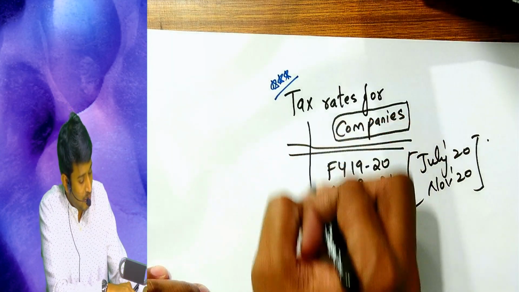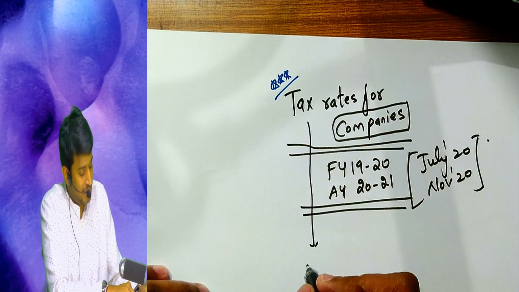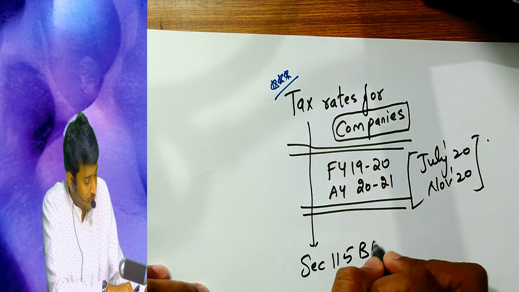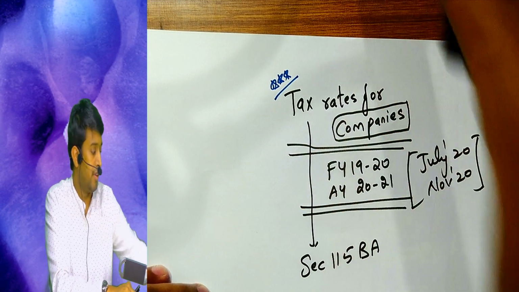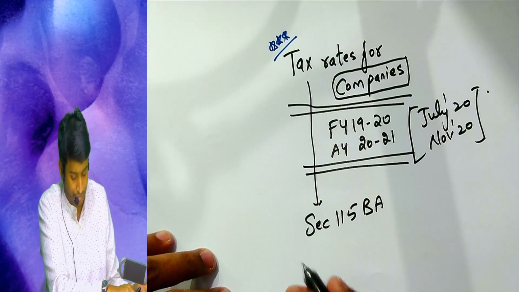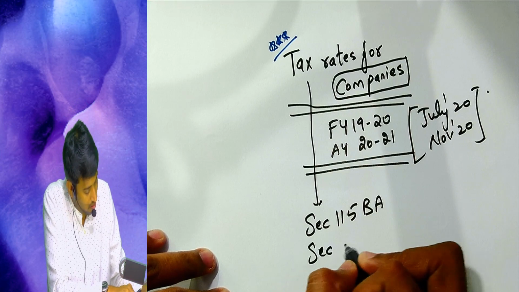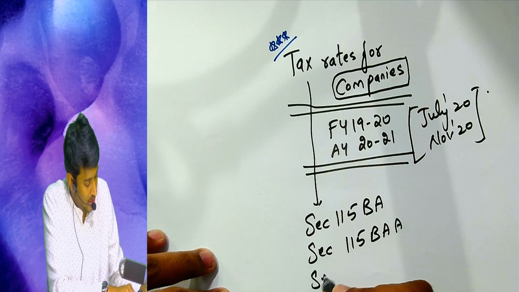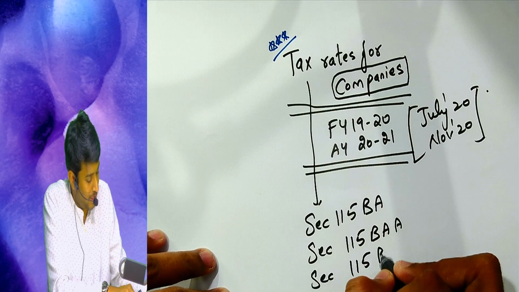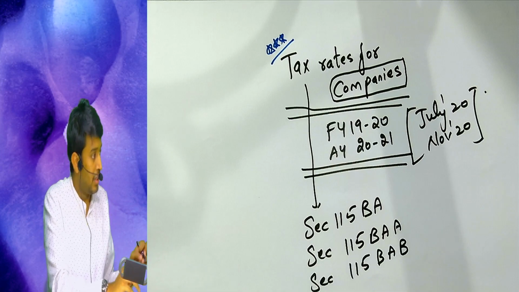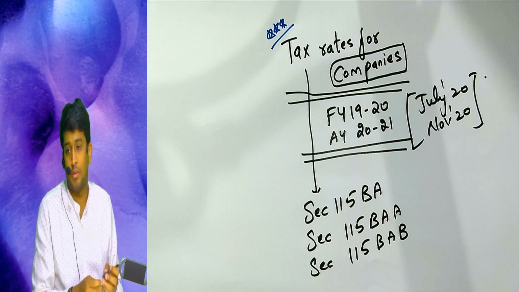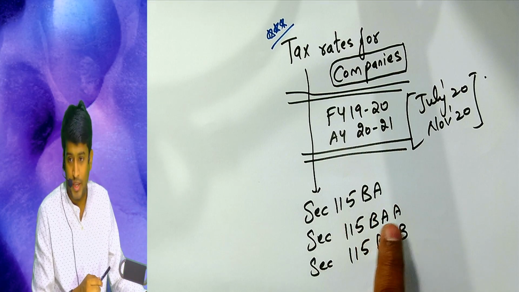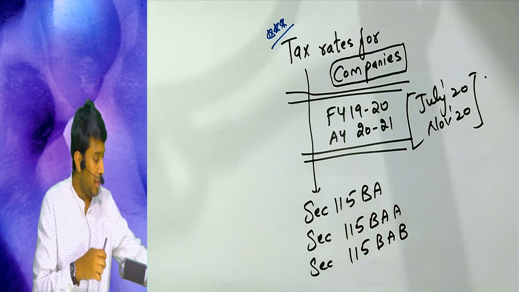So when I talk about tax rates of a company, 3 sections speak about this: 115BA, 115BAA, and 115BAB. These are the 3 sections which speak about tax rates for companies. 115BA, BAA, and BAB.